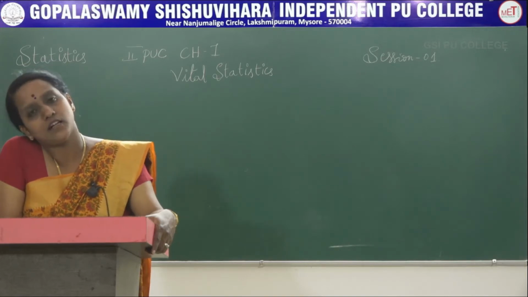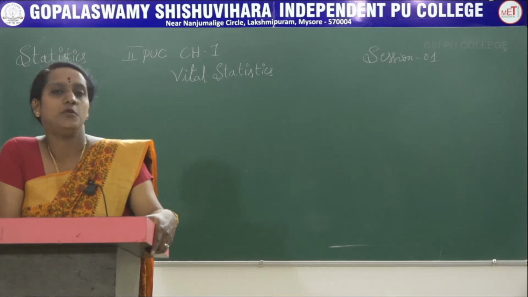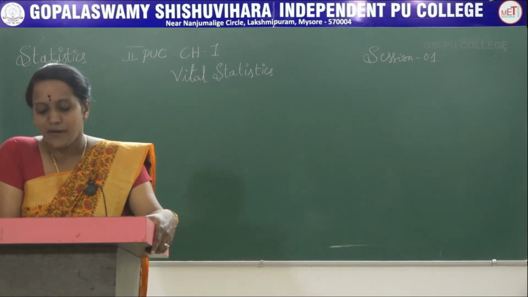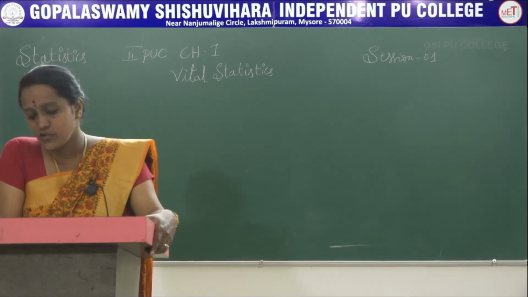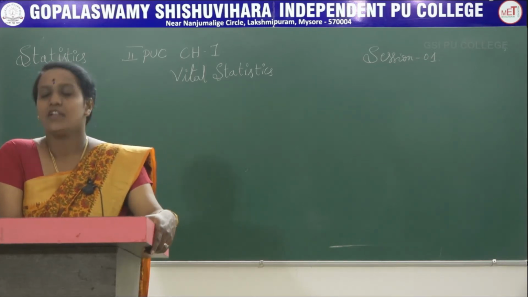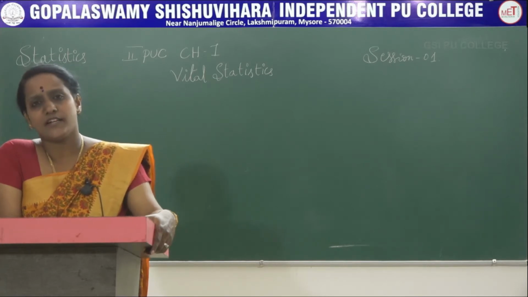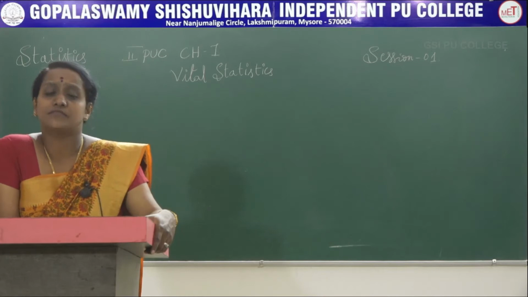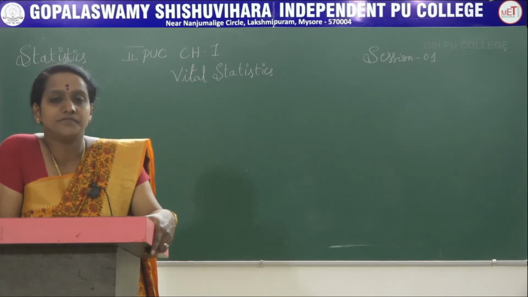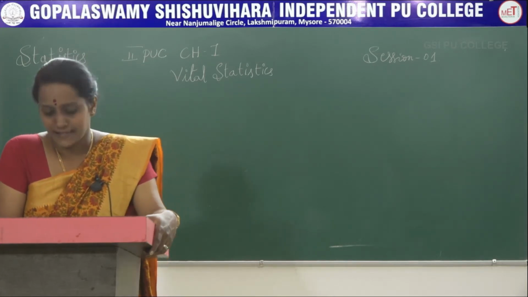What are the vital events that occur throughout our life, recorded in the form of numbers? That we call vital statistics. By vital events, we mean the events of human life such as birth, death, sickness, marriage, divorce, adoption, migrations, immigrations, etc. These are some vital events we have come across. Using these records, we are going to give the vital statistics.